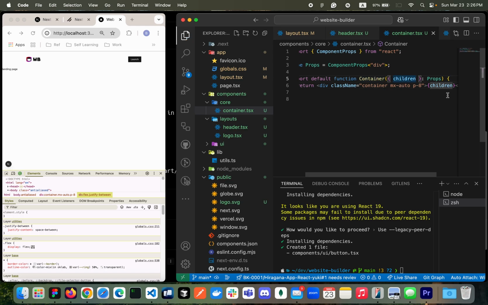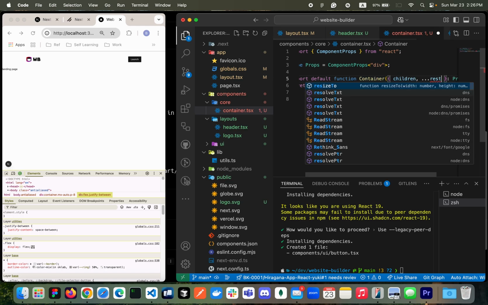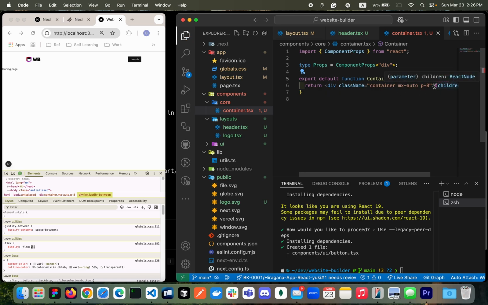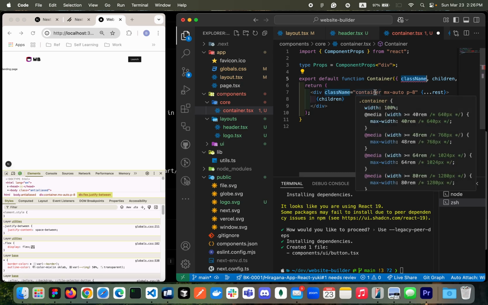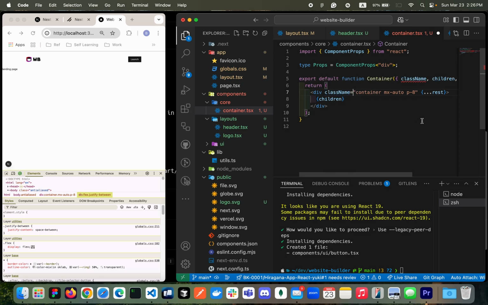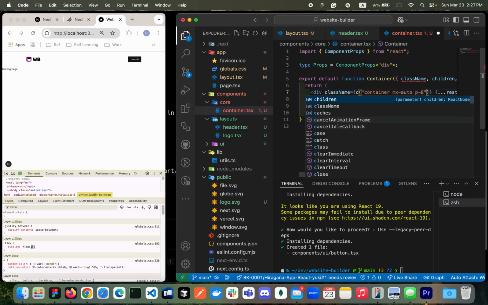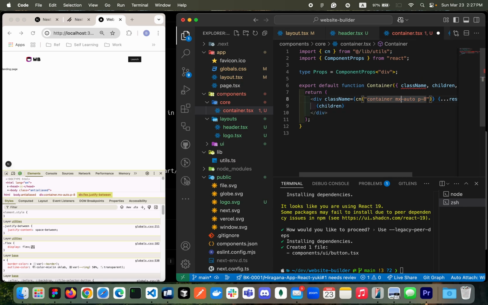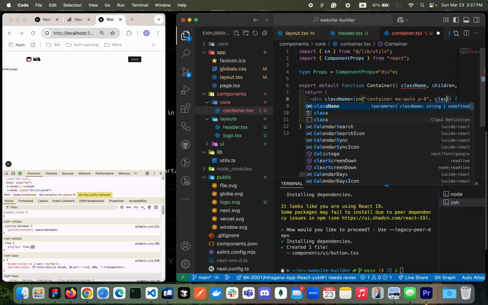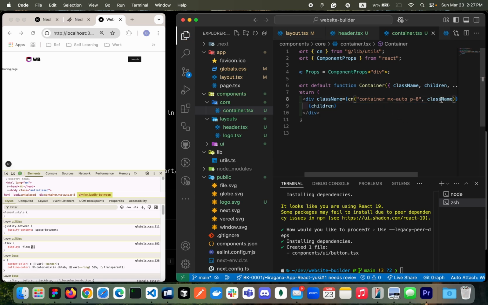And then I'll be passing all the rest of the props directly to your div tag here. We need to pass the class name to this so that we can override the style or add more styles later, okay? So I'll be using a wrapper, curly braces, and then I'll be using the CN function again. And then I'll be adding class name right after as a second argument.